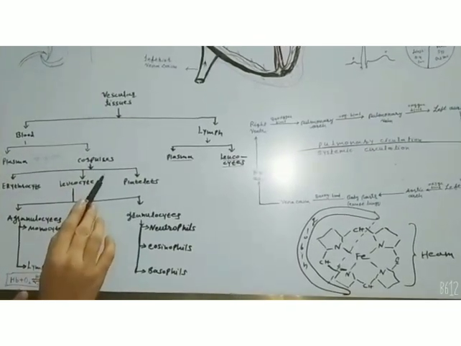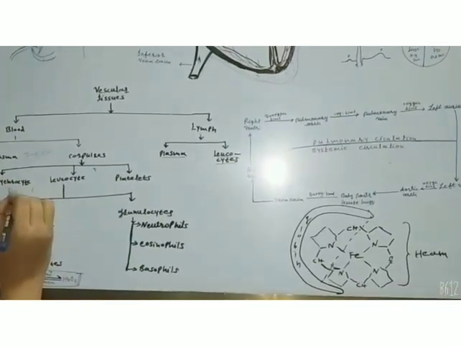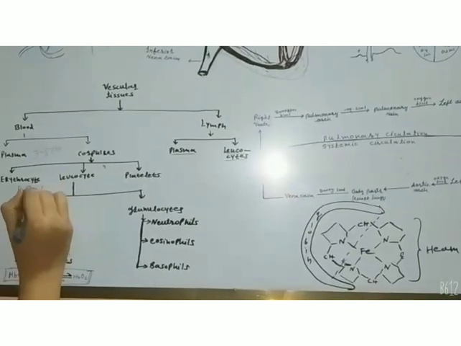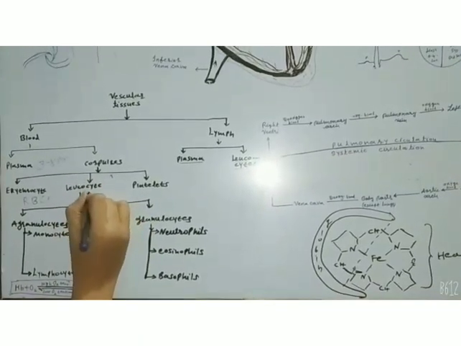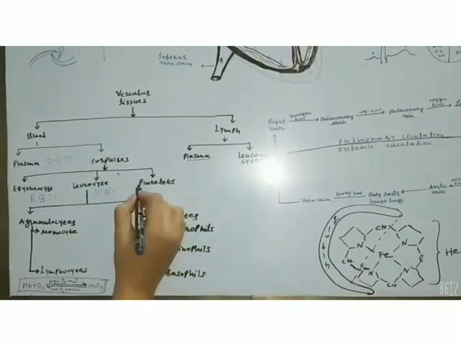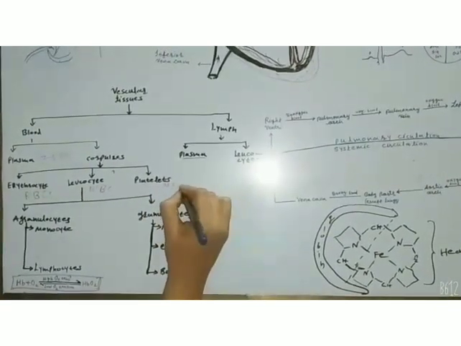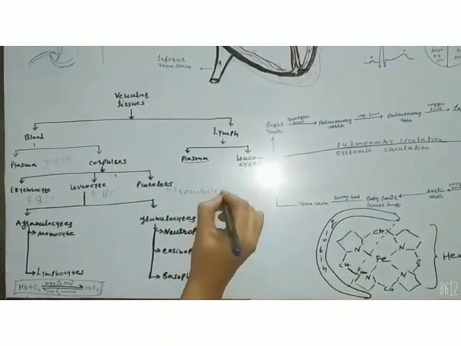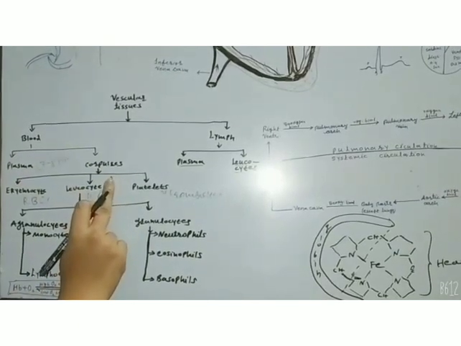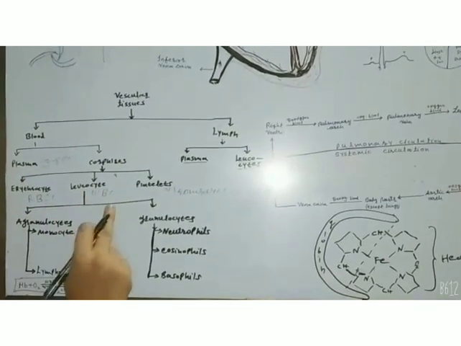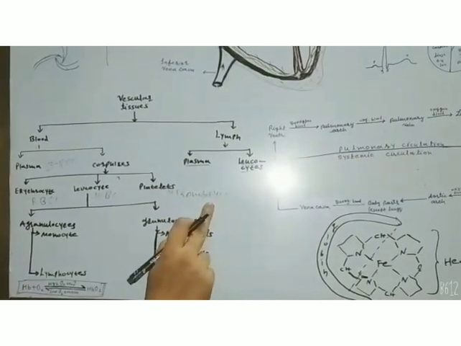Then blood corpuscles or blood cells are of three types. Erythrocytes, which are known as RBC, are red in color. WBC are called leukocytes. And platelets are called thrombocytes. In this way, the blood consists of plasma and blood cells. Blood cells are RBC, WBC and platelets, meaning red blood cells, white blood cells and thrombocytes.